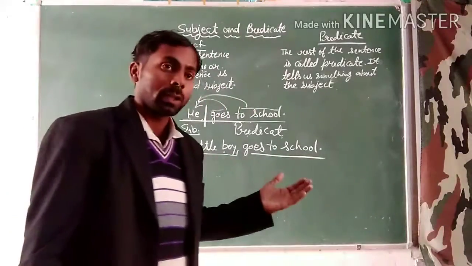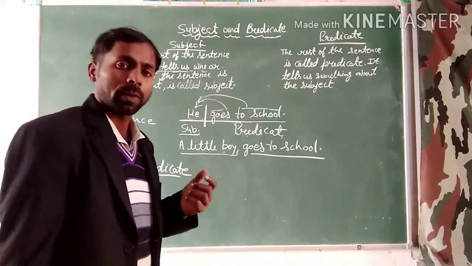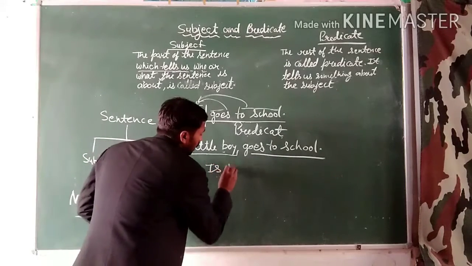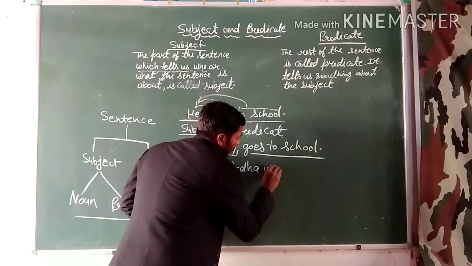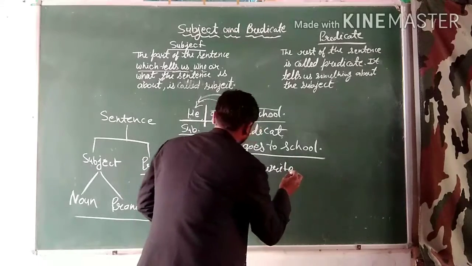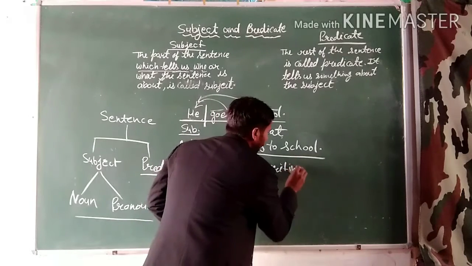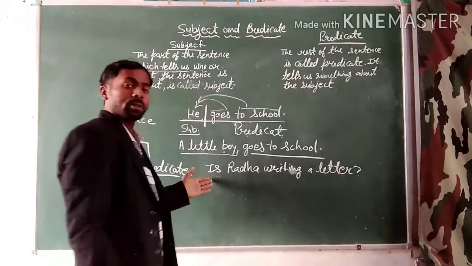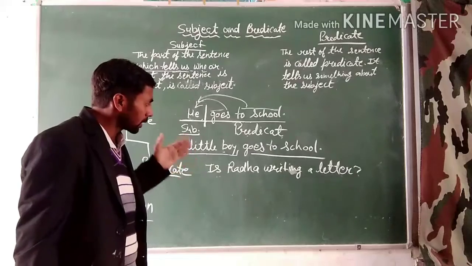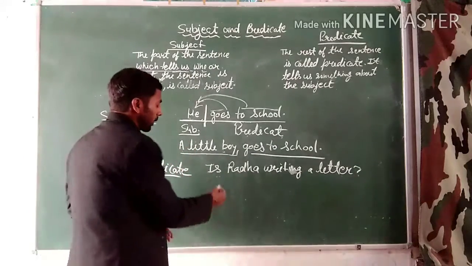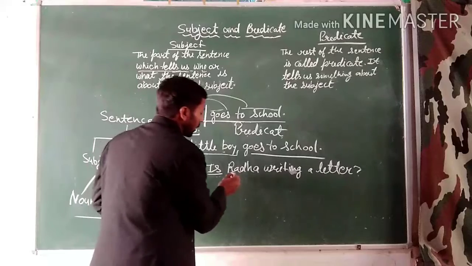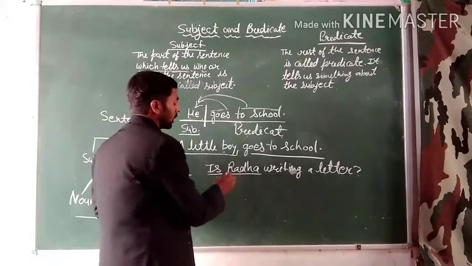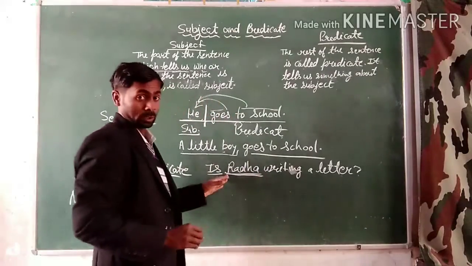Next is the interrogative sentence. How can we identify the subject in an interrogative sentence? Look here. Is Radha writing a letter? Here is an interrogative sentence. And how can we find the subject in this sentence? Look, after the helping verb, we can see a noun word, and this noun word is known as the subject.